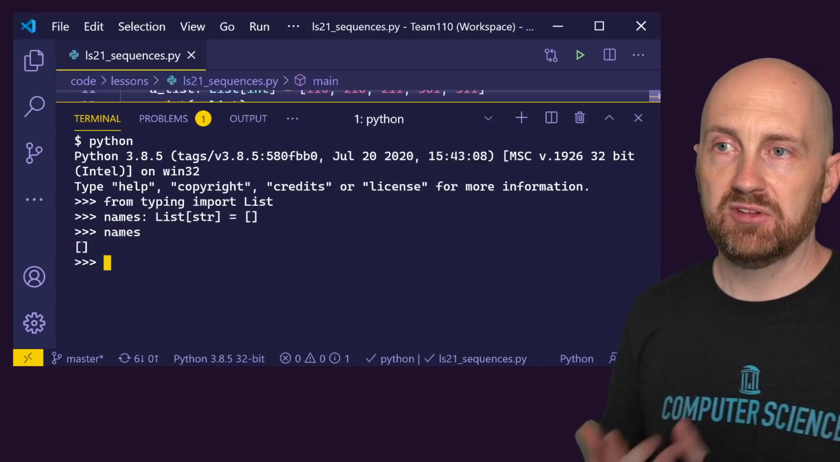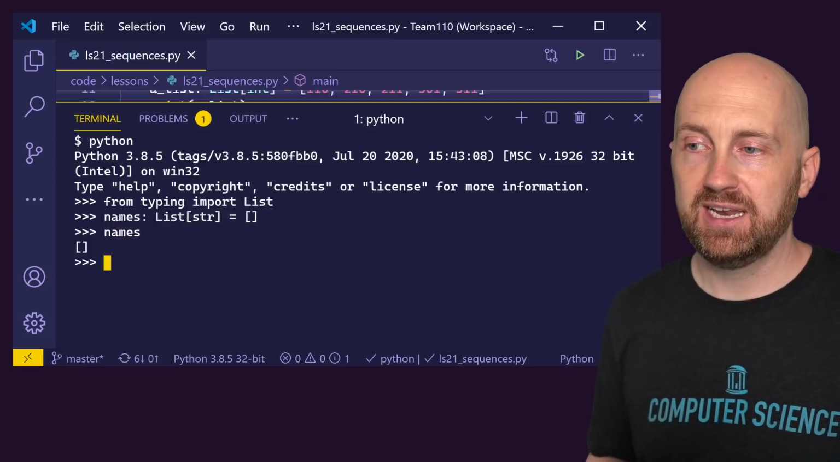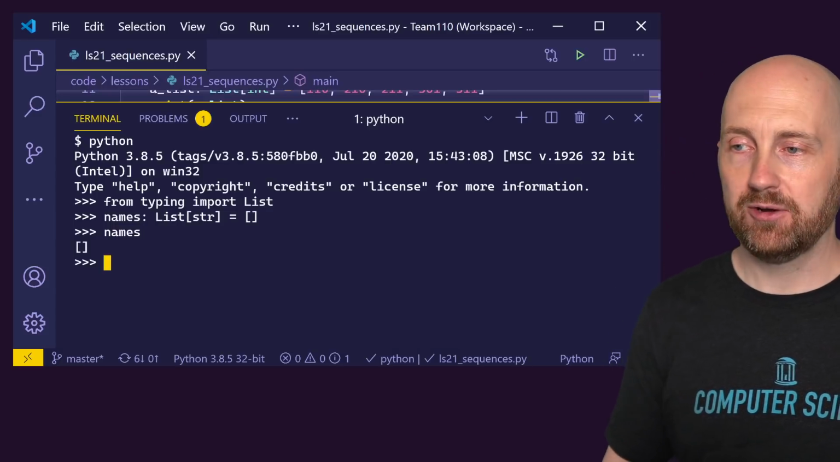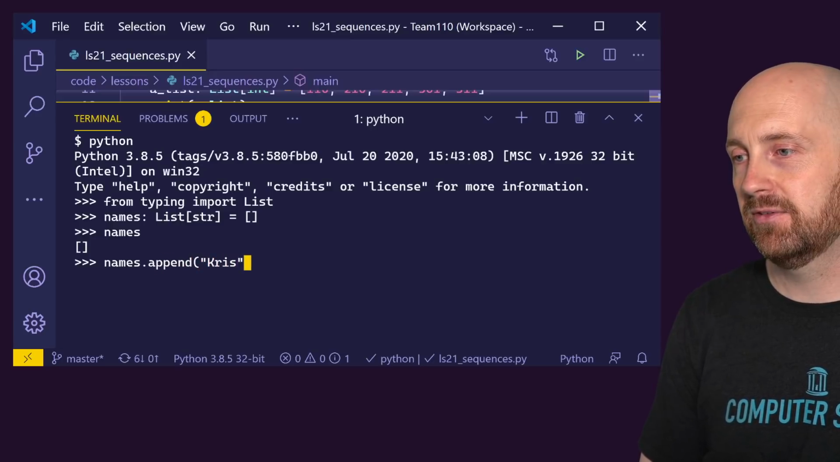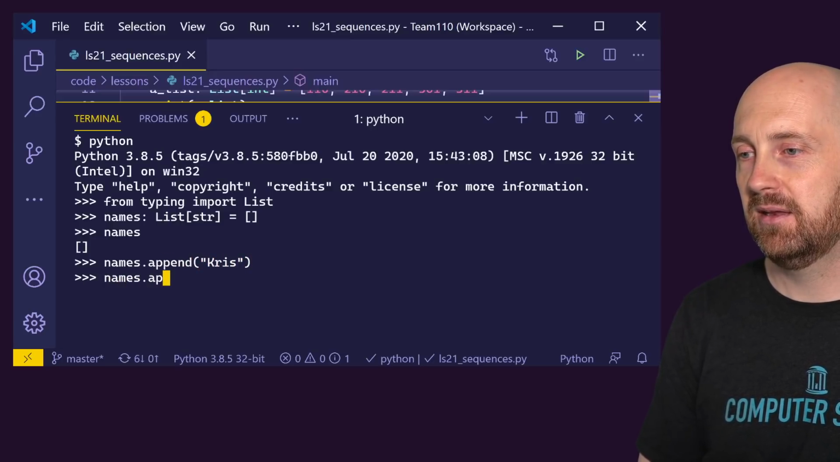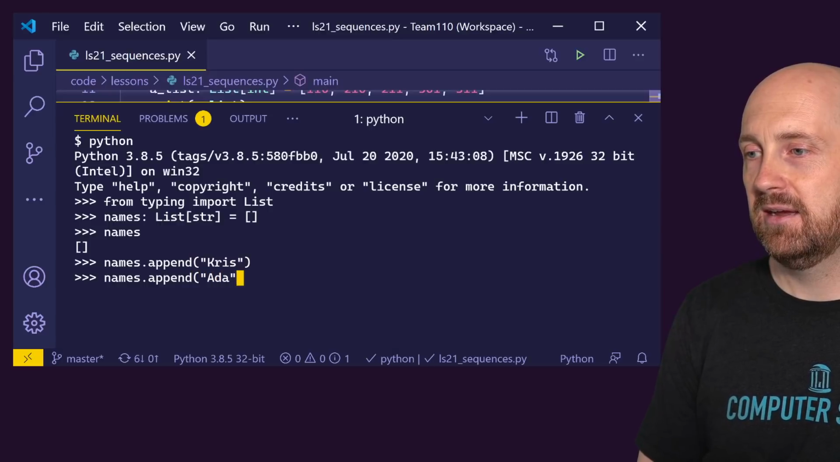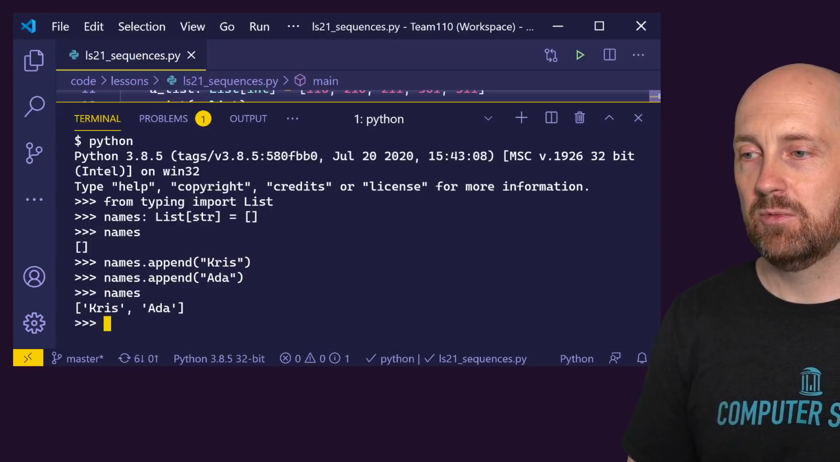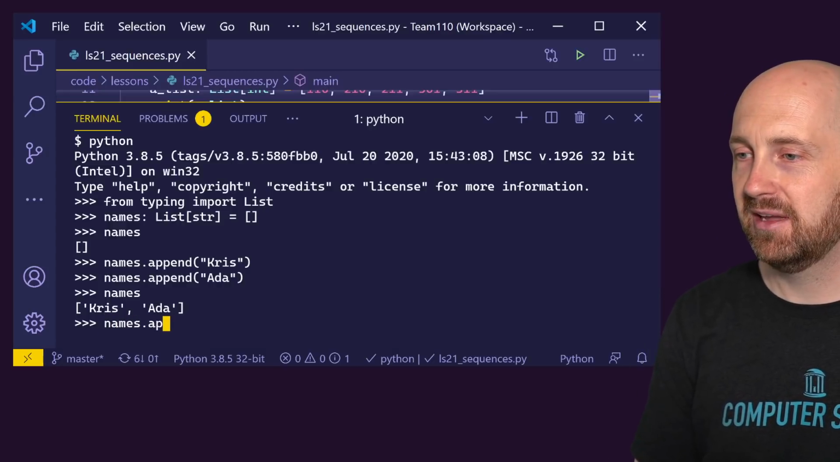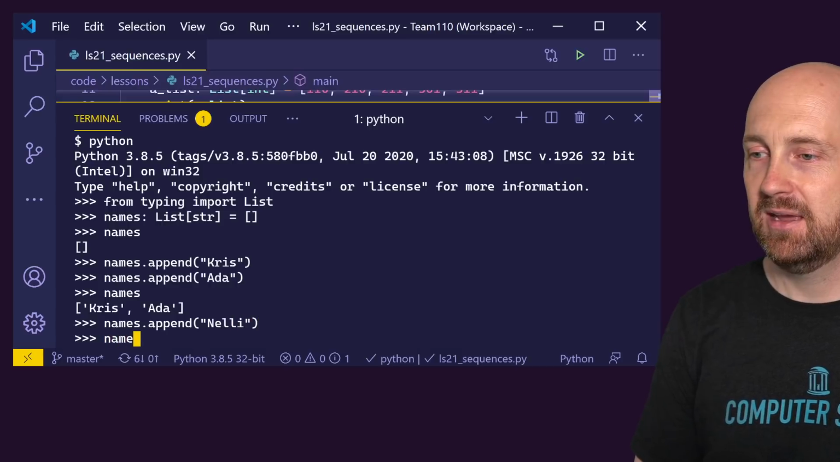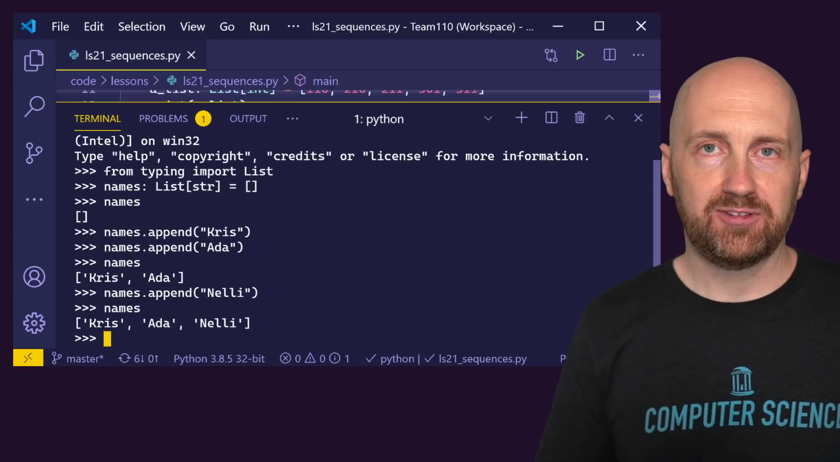And we see that names has nothing in it. If we ask what is in names, the REPL prints back out to us that it's empty. We can say names.append Chris, names.append Ada, and we can check, well, what's in names, Chris and Ada. We can add the name of my other dog, names.append Nelly, and we have 3 names in our list, right?